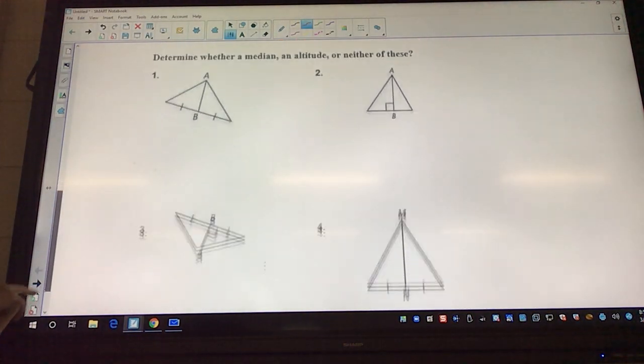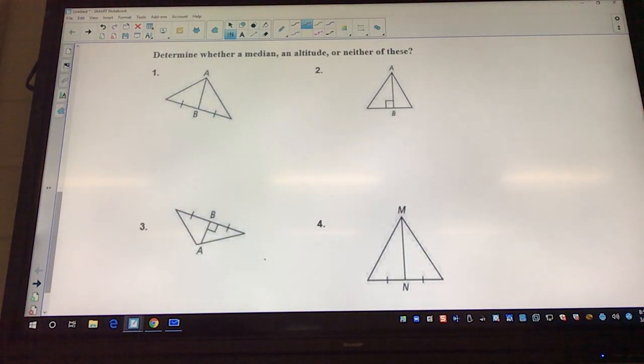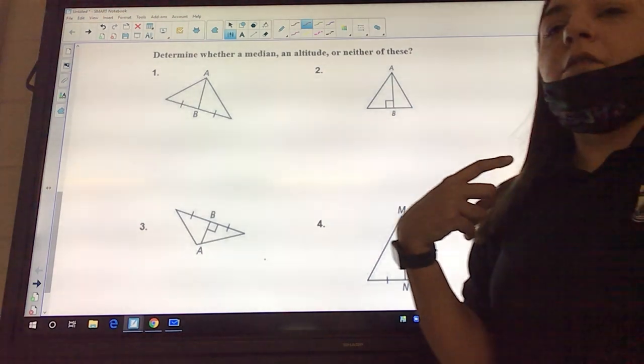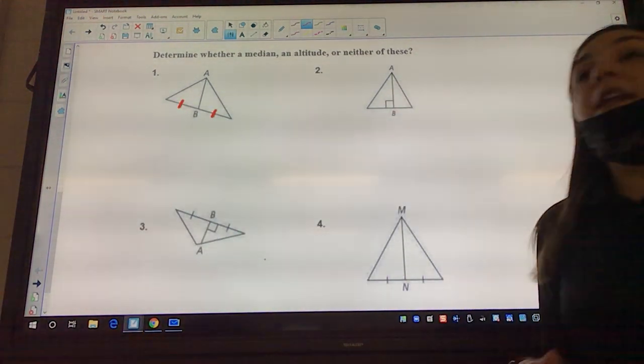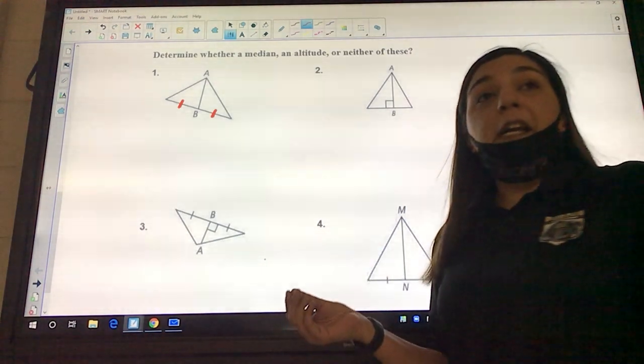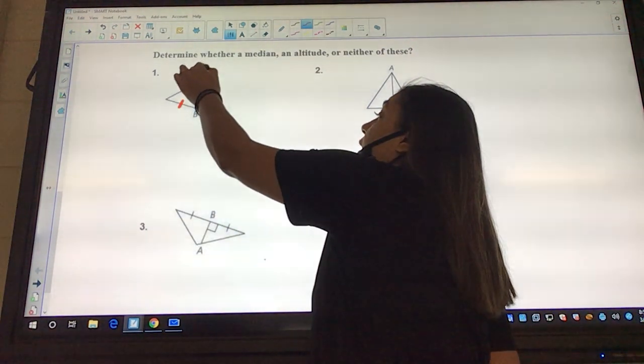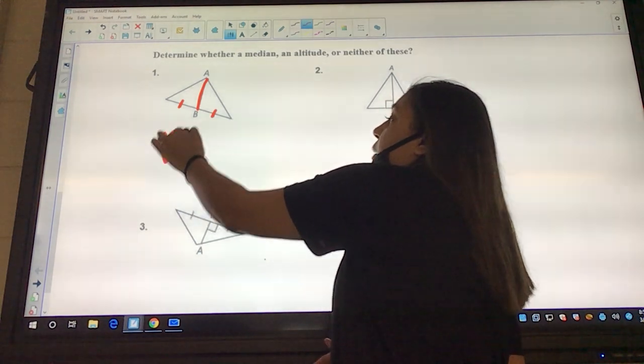If you want to write the whole word, write the whole word. Same thing. It says decide a median, altitude, or neither. That's the whole sheet. Does it have tick markers? Yes, they're right here. See those tick markers? Okay, and then we need to check: does it start at a vertex? Yes, and then it goes down to the midpoint. This is going to be a median.